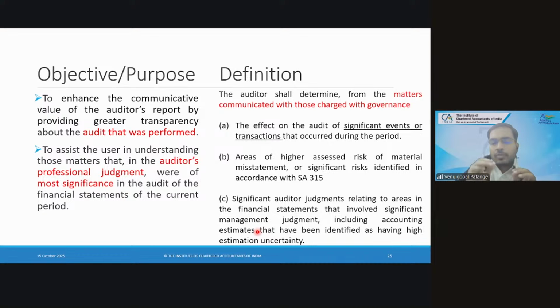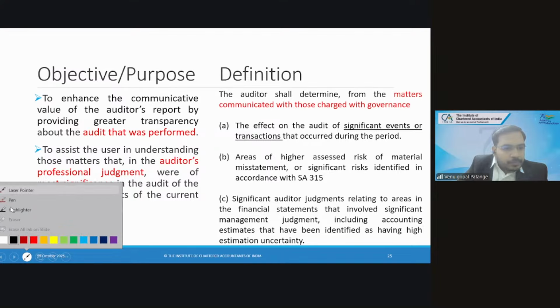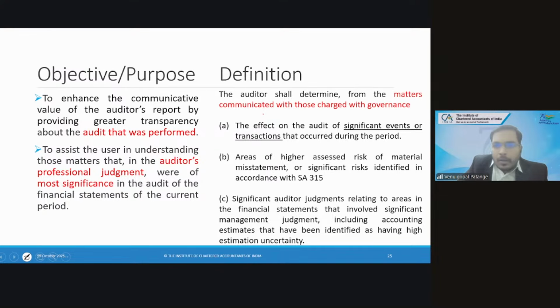So now you should read the word. I have not highlighted it, so I'll highlight it now. The effect on the audit of significant events or transactions. There could be hundreds of events happening in the world, hundreds of events happening in the company also. But will it affect the audit?